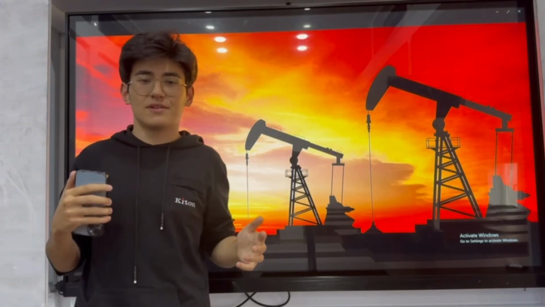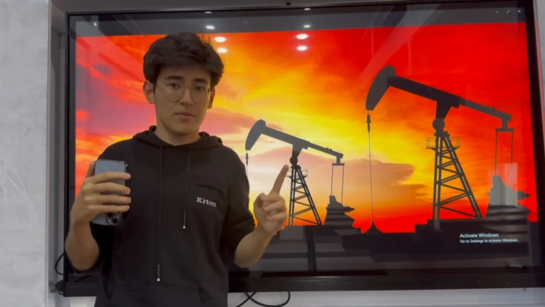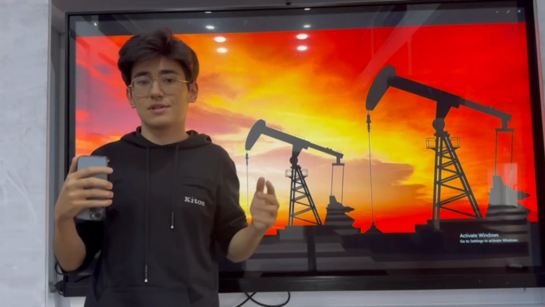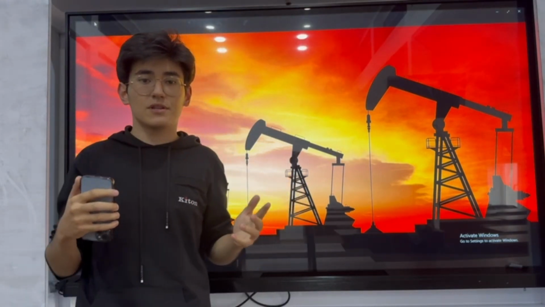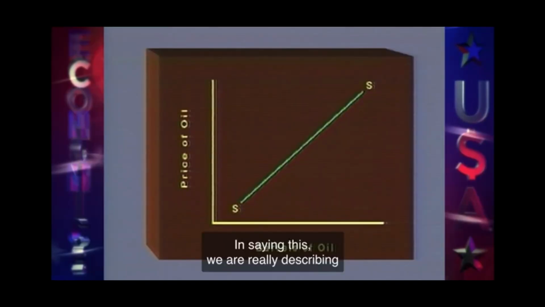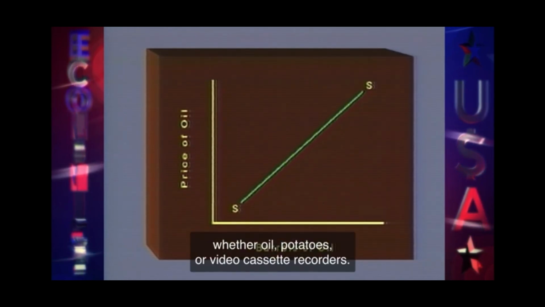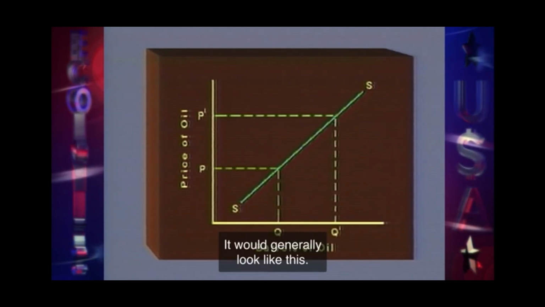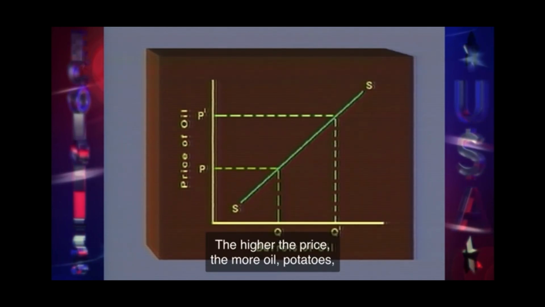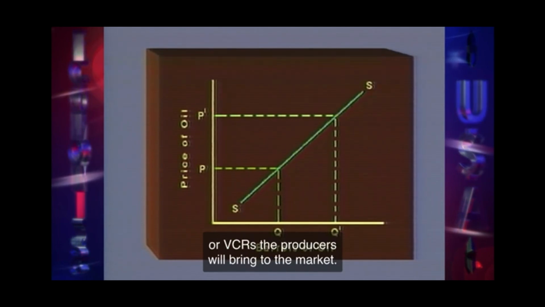As we said earlier, when the price of a product goes up, producers start to increase quantity supplied to get more profit from it. In saying this, we are really describing the supply curve of an industry, whether oil, potatoes, or video cassette recorders. It would generally look like this. The higher the price, the more oil, potatoes, or VCRs the producers will bring to the market.